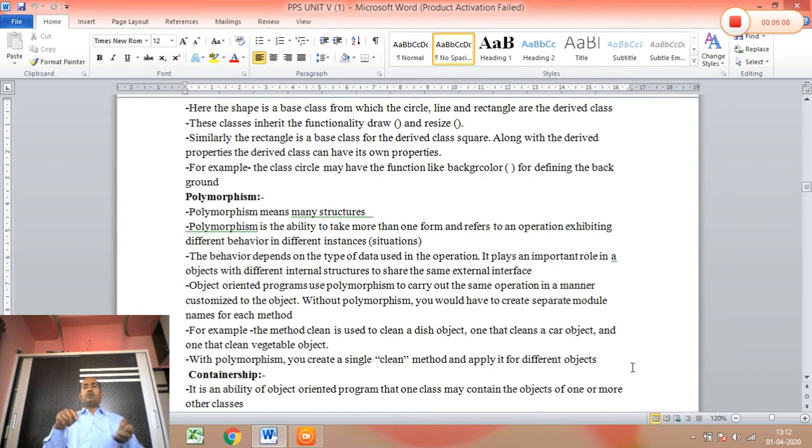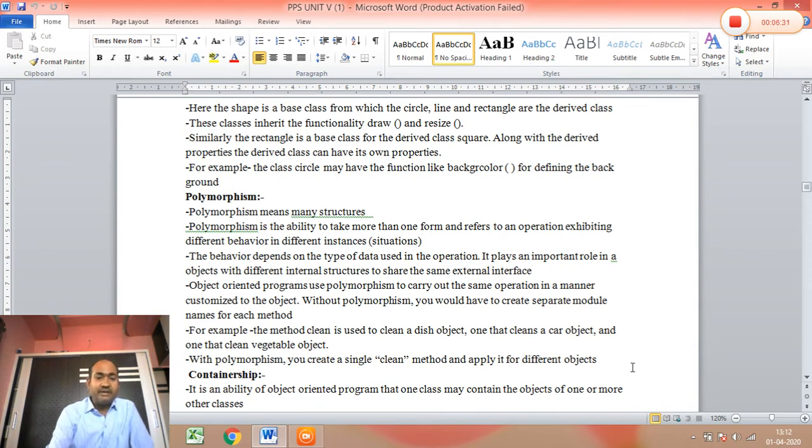This similar method you can apply to clean another object, suppose vegetables. Suppose somebody else can use that clean method to clean the dishes also. So that means a single method can apply to a number of objects. This is called polymorphism. This is a very important feature of object-oriented programming.